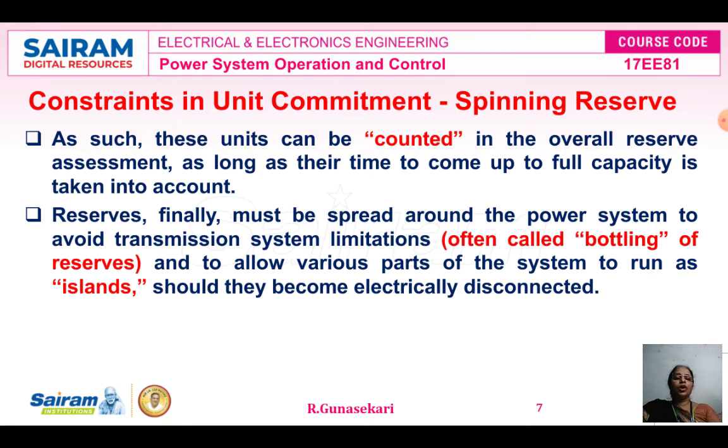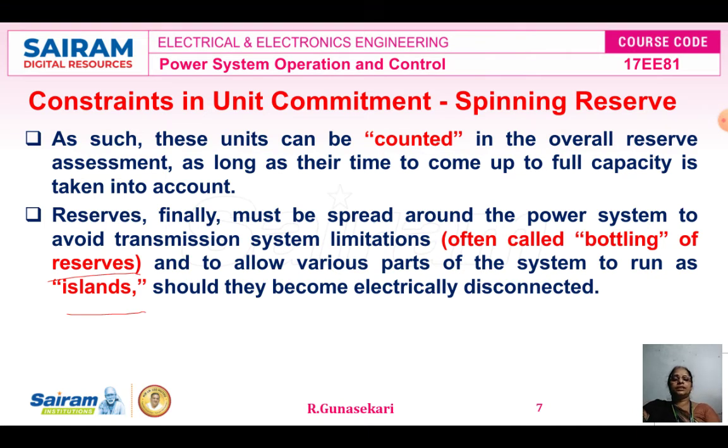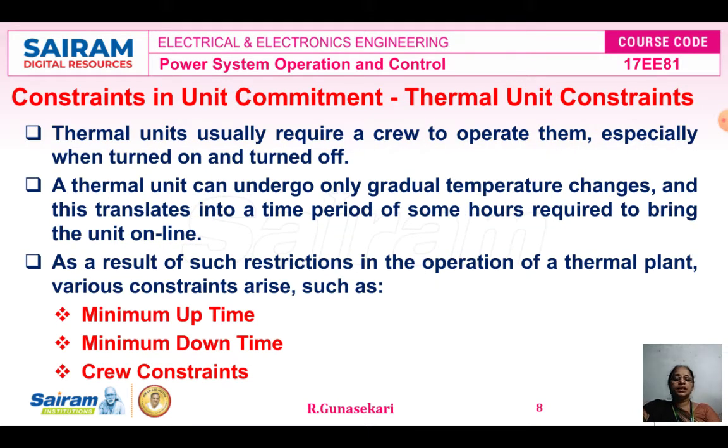These units can be counted in the overall reserve assessment as long as the time to come up to full capacity is taken into account. Finally, the spinning reserve must be spread around the power system to avoid transmission system limitation. It is called bottling of resource, and to allow various parts of the system to run as islands should they become electrically disconnected. So these are the short notes on spinning reserve.